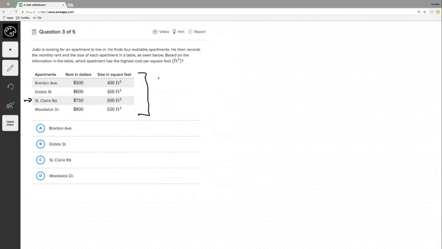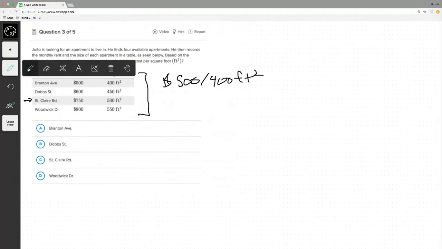Probably, let me just see, 5/4. Anyways, what we're doing is dividing the rent by the size in square feet. Whenever we're trying to get money per, let's say, square foot, per something, we divide by the thing after the per. So this is $500 per 400 square feet. We just do 500 divided by 400, and we get the unit rate, which is 5/4, which is 1.25.